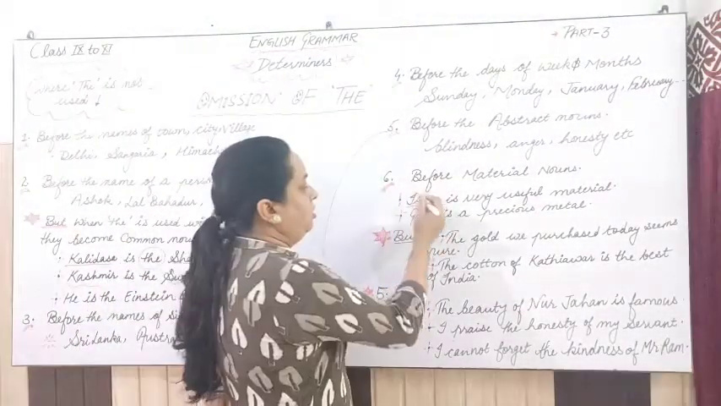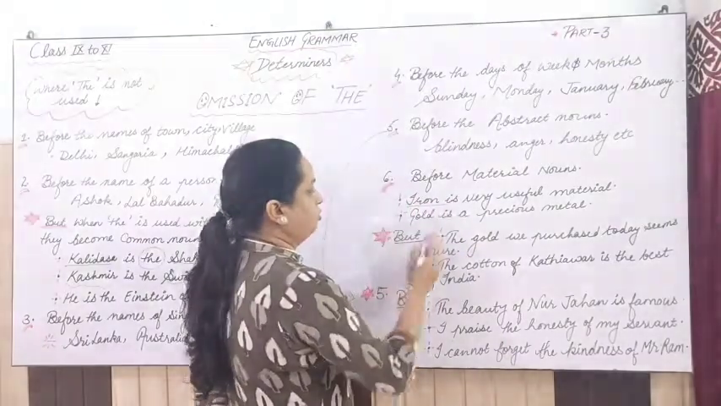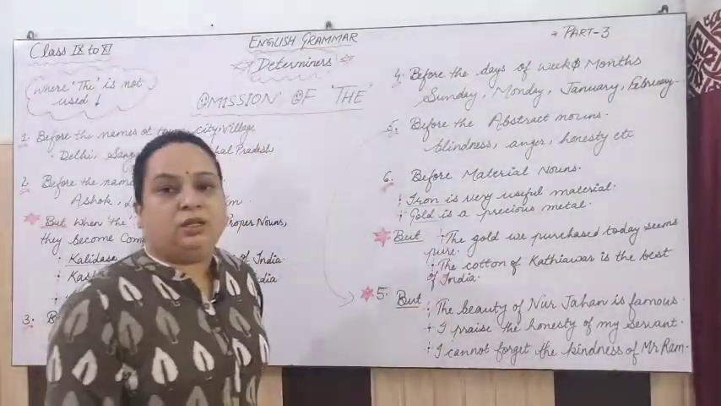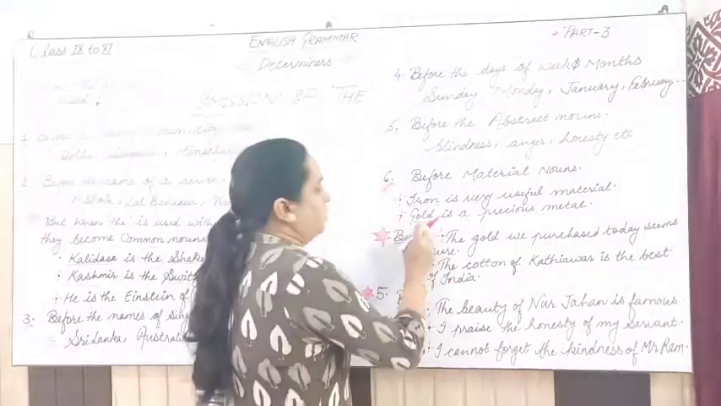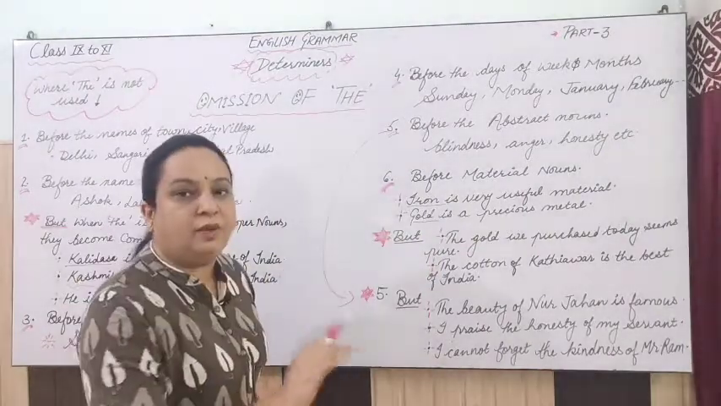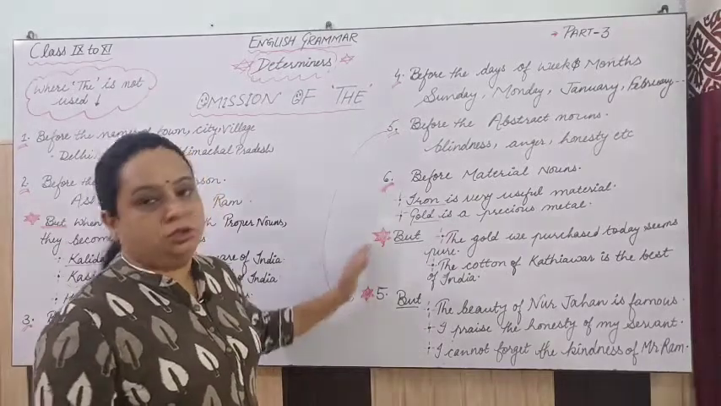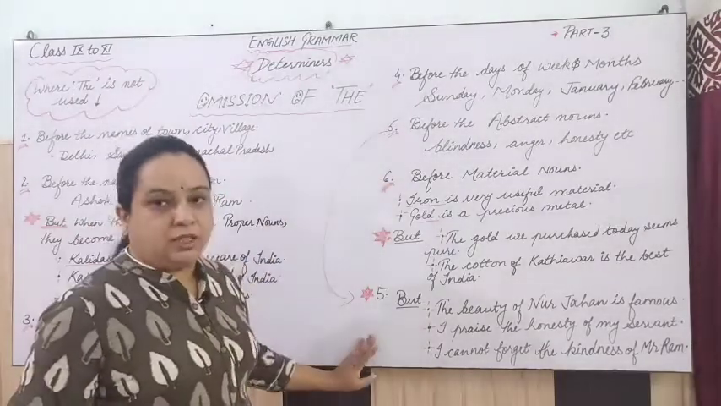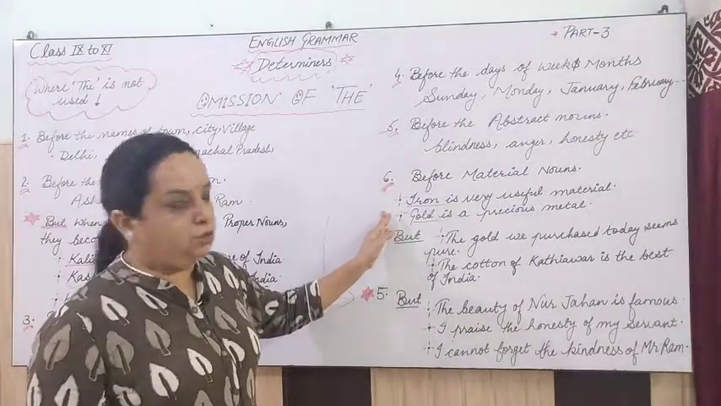Material noun. So I will not use the. Directly, iron is very useful. Gold is a precious metal, because gold is what here? Material noun, right? And in general I am using this. But the exception of this rule number 6 is also there. Like we have an exception of abstract noun, we have an exception of material noun too.